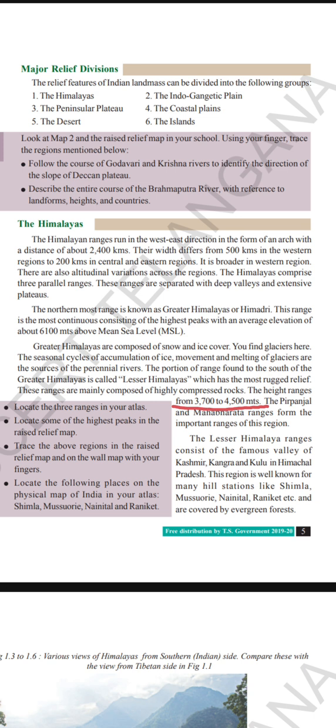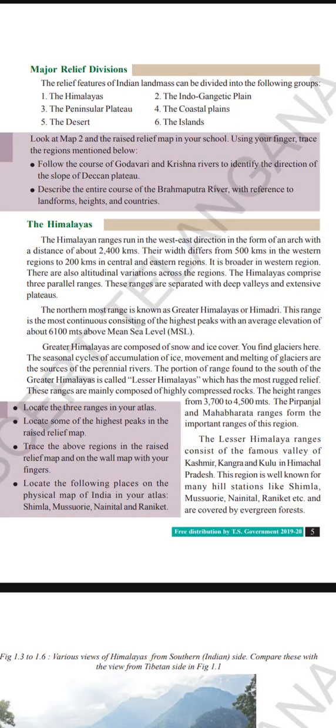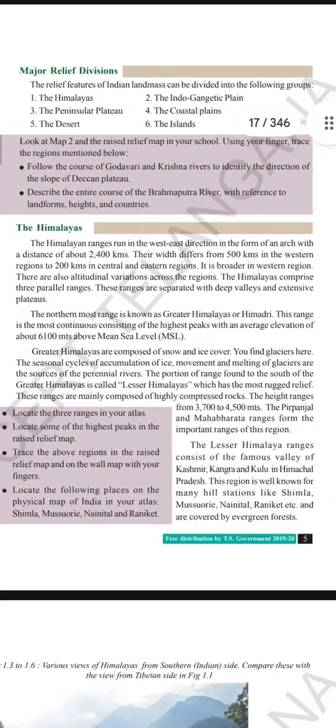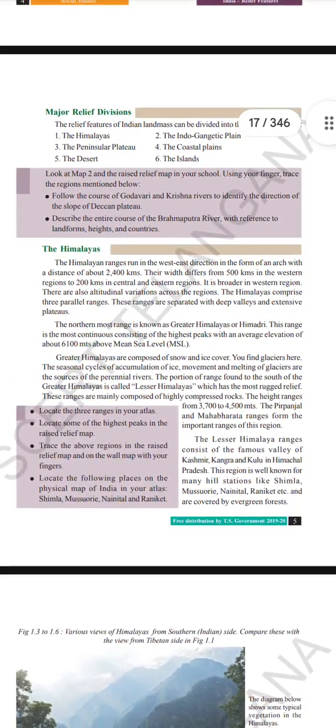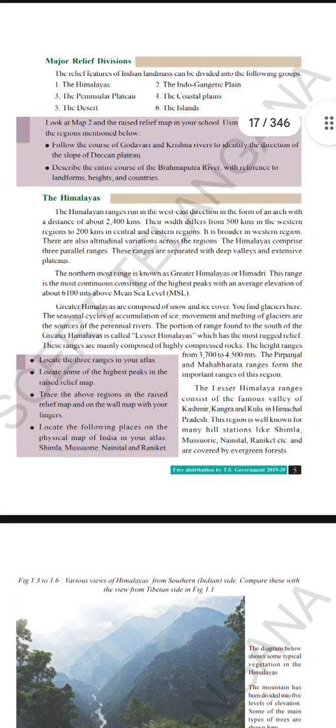From here you can start: Pir Panjal and Mahabharata ranges are the important ranges of this region, and the ranges also consist of famous valleys. The valleys are Kashmir, Kangra, and Kulu in Himachal Pradesh. This region is well known for many hill stations like Simla, Mussoorie, Nainital, Ranikhet, etc., and is covered by evergreen forest.